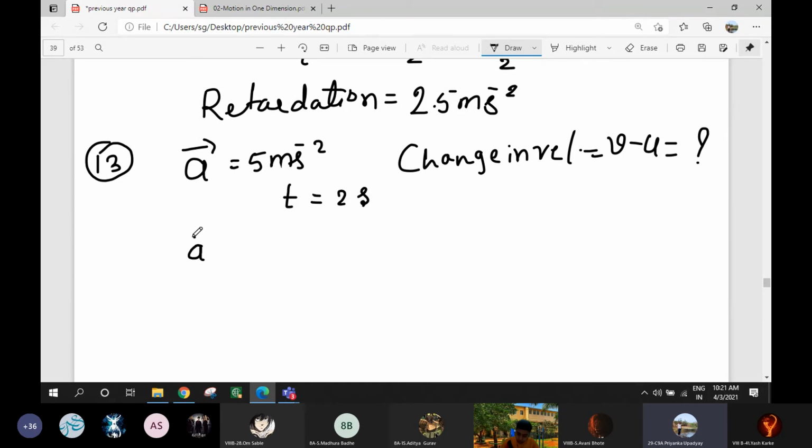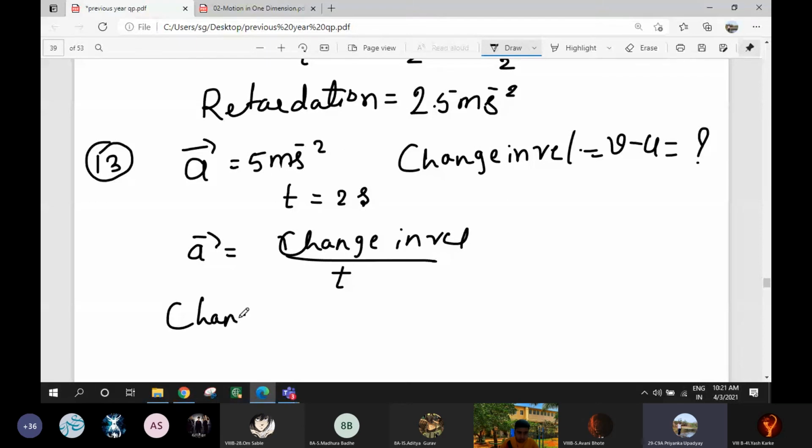So what is the formula? Acceleration is equal to change in velocity divided by time, right? So you want change in velocity. To find change in velocity, what we will do? a into t. What is a? 5 meter per second square.